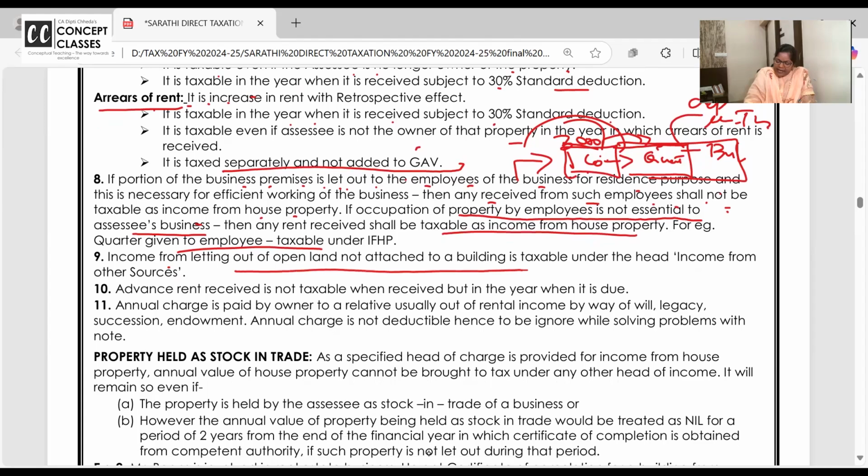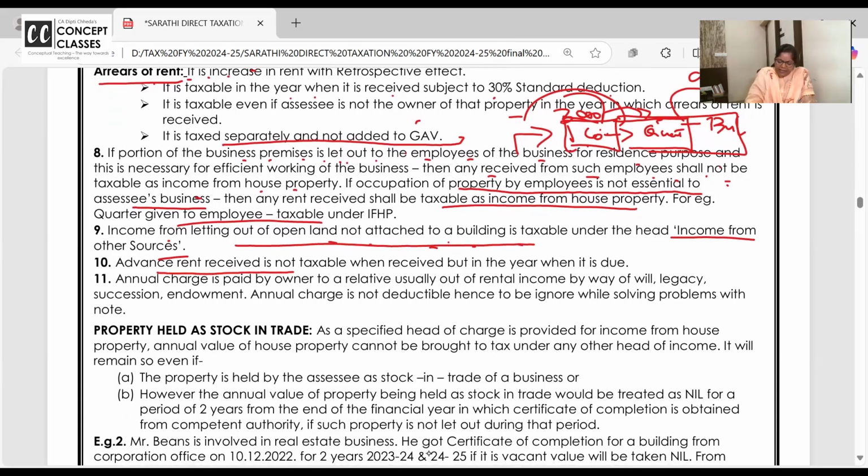Income from letting out of a vacant plot, open land is always taxable as other source because there is no building attached to it. Advance rent received is not taxable when received but in the year it is due. Very beautiful. Listen, practically, if you want my property on rent for 10,000 per month, you have to pay me 5 months rent in advance. Everybody knows, right? Deposit. It's not called rent, it's called deposit. 10,000 into 5 months rent you have to pay as deposit. This is not my income. This is advance rent, deposit.